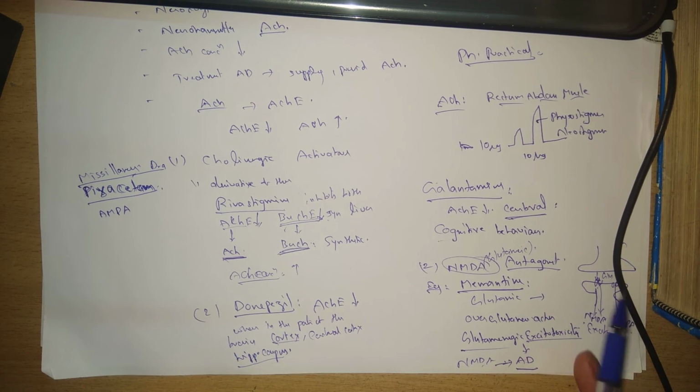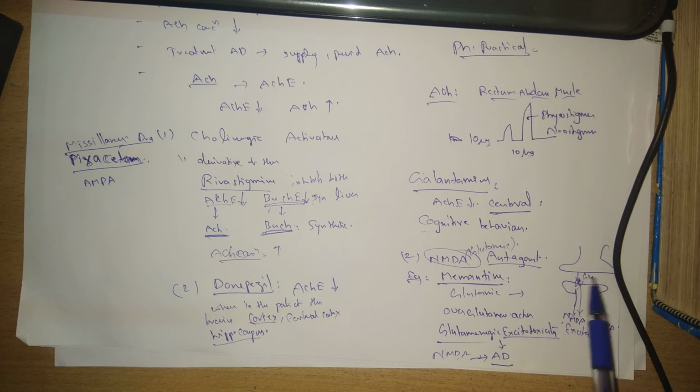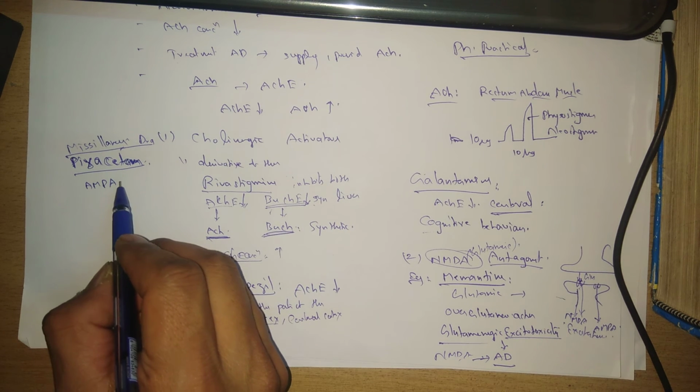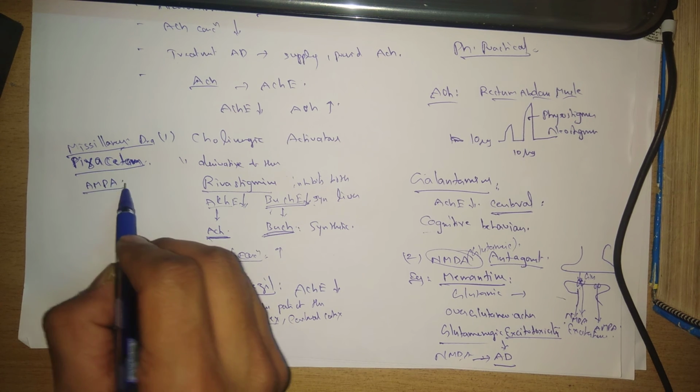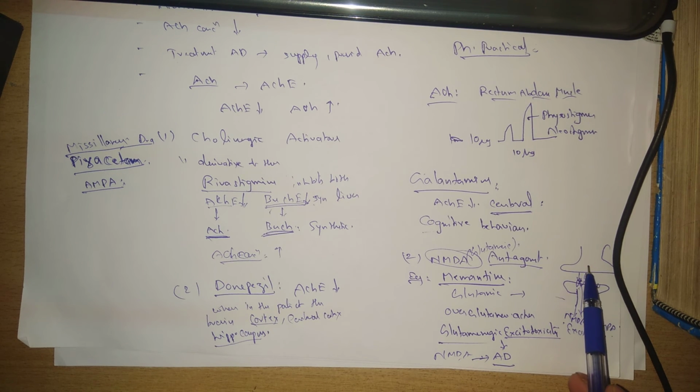As I told, here also the reason is the same, that is inhibiting the over excitement of this glutaminergic neuron. Here this memantine is showing its action by blocking the NMDA receptor, and this piracetam is blocking the AMPA receptor. Whatever glutamate is released from the presynaptic neuron, that glutamate binds both the NMDA receptor and the AMPA receptor.